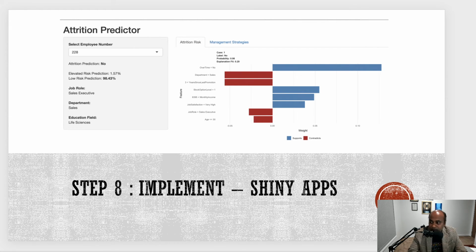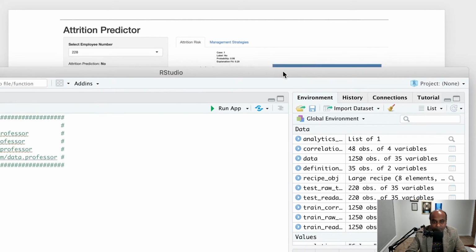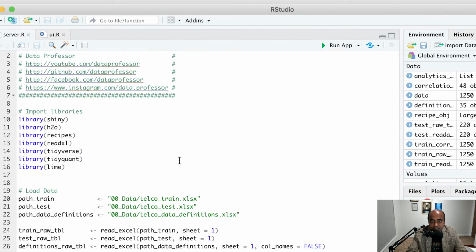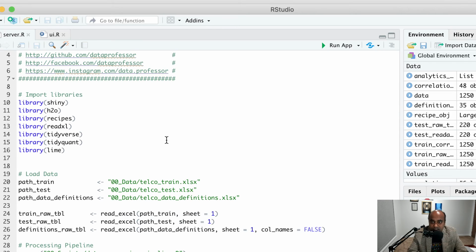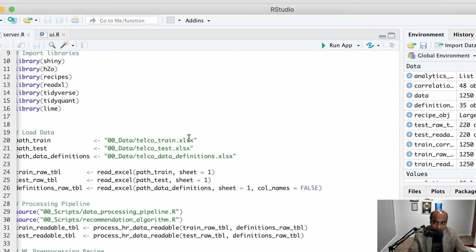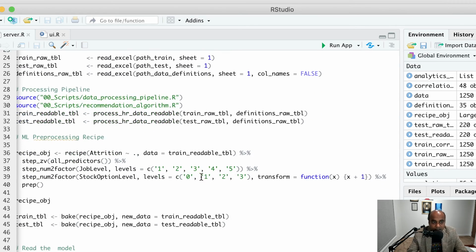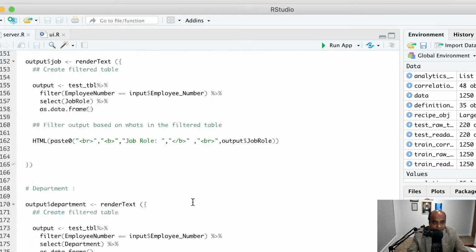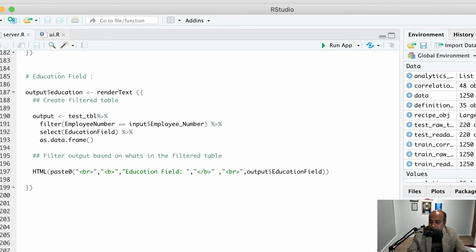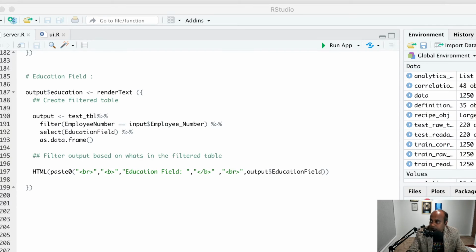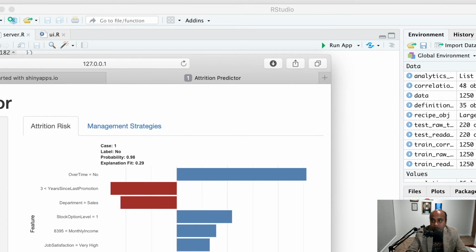I'm first of all showing you my R code. This is something I have developed here. Some part of it, as I said, is taken from my learnings from the YouTube channel Data Professor. I built the UI, the Shiny app tool, using that learning, and I built it myself. So let me show you the app itself. This is the Shiny app. Let me bring it here. I hope you can see it now.